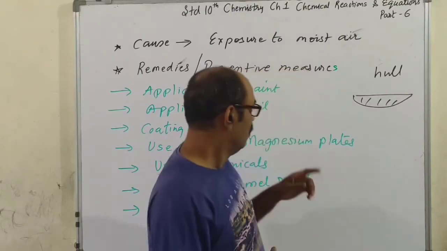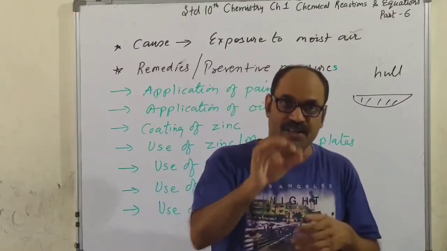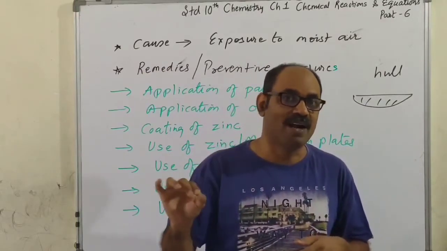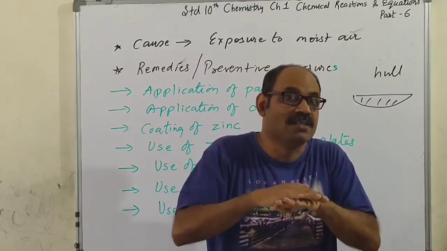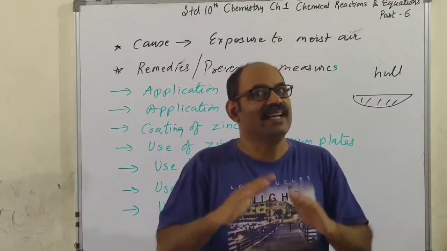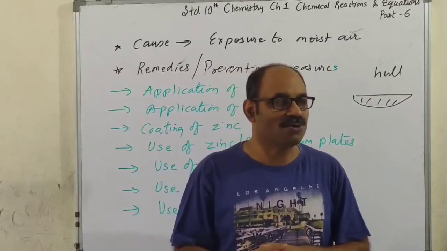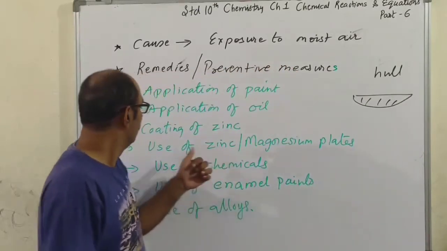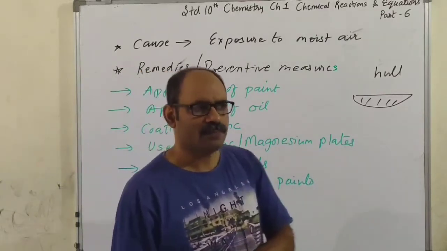Alright? Well, here, even due to friction, if zinc is removed from some part of the metal plate, the zinc spreads and covers that exposed area. So, again, that exposed area also becomes safe from rusting or corrosion. Alright. Use of zinc or magnesium plates.